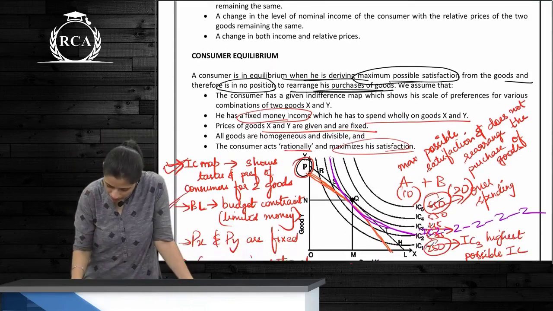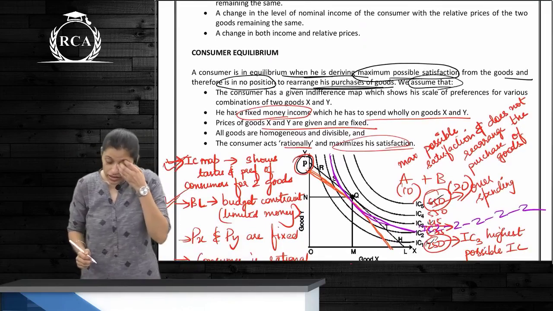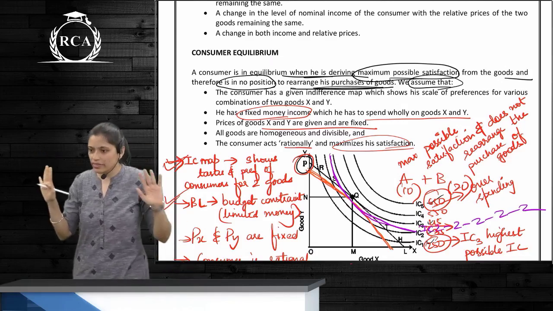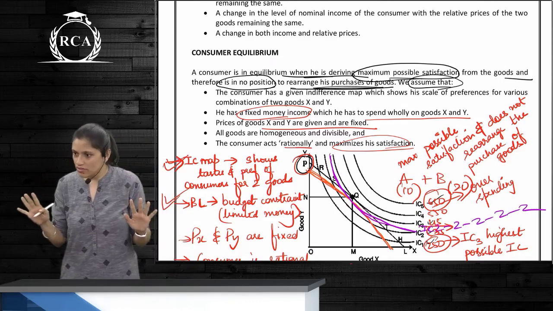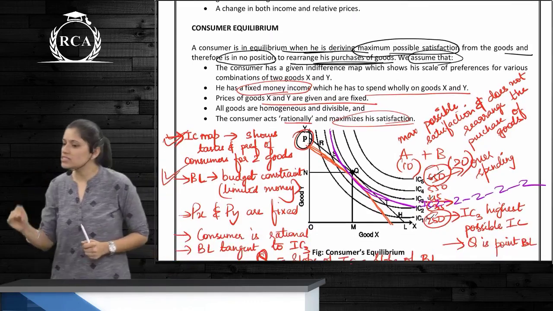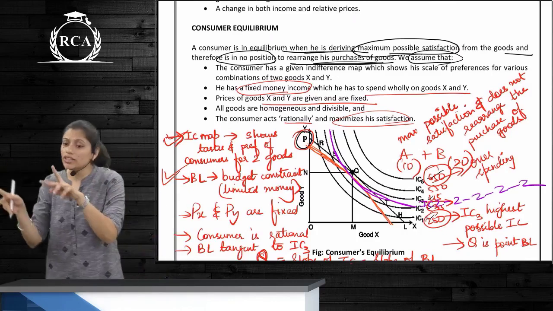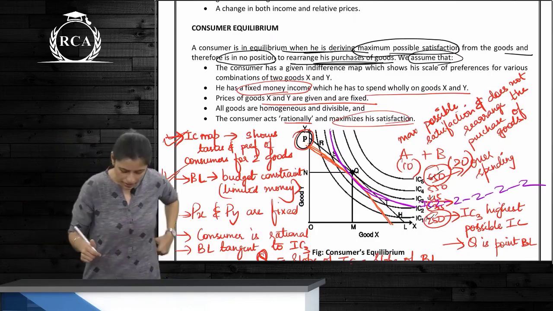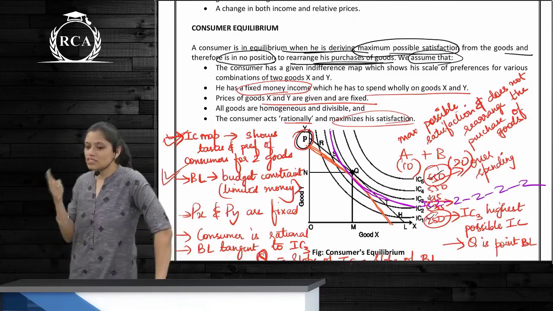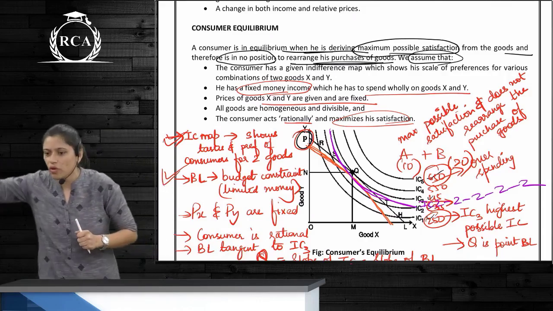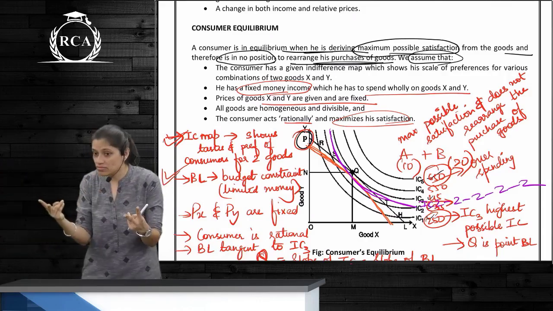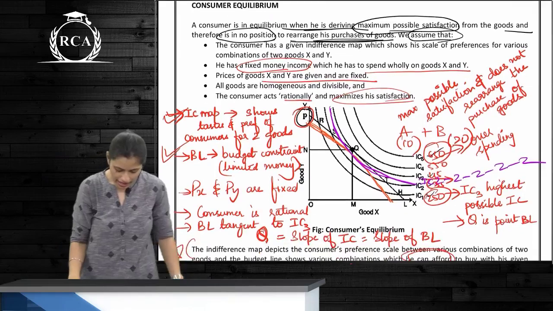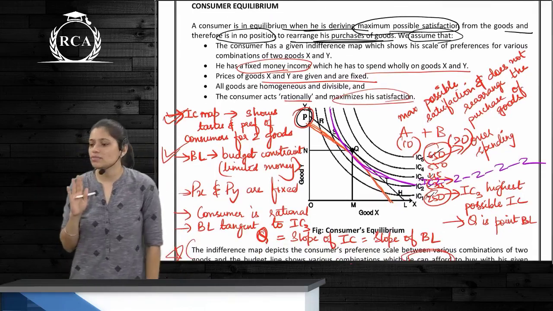Now what are the assumptions of that? First, the indifference curve shows what? Scale of preferences for various combinations of goods X and Y. That we know already. Then he has a fixed amount of money. The prices of both the goods are fixed. Then, homogeneous means what? All goods are homogeneous and divisible, meaning you can number them 1, 2, 3, 4, 5. Homogeneous means same, that you're talking about the same A commodities and same B commodities. And all consumers act rationally and maximize their satisfaction.